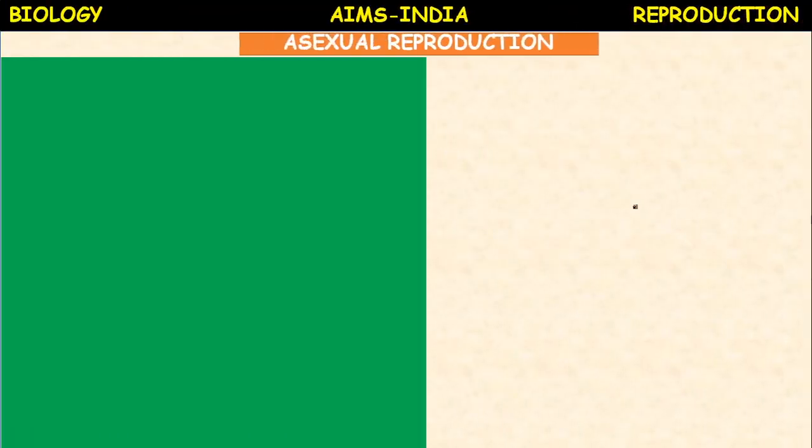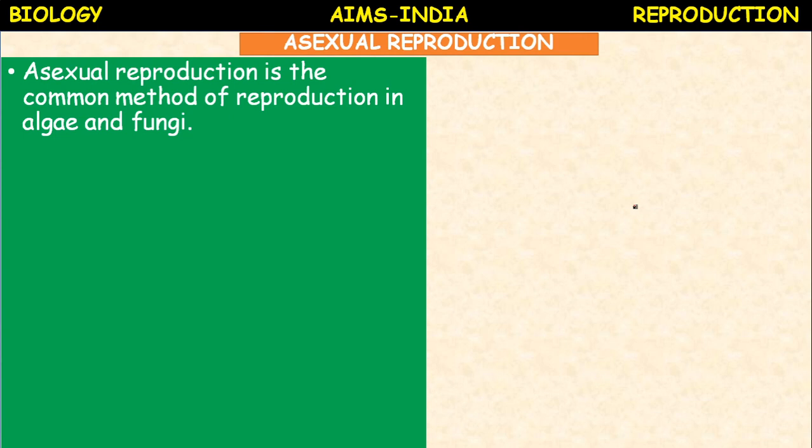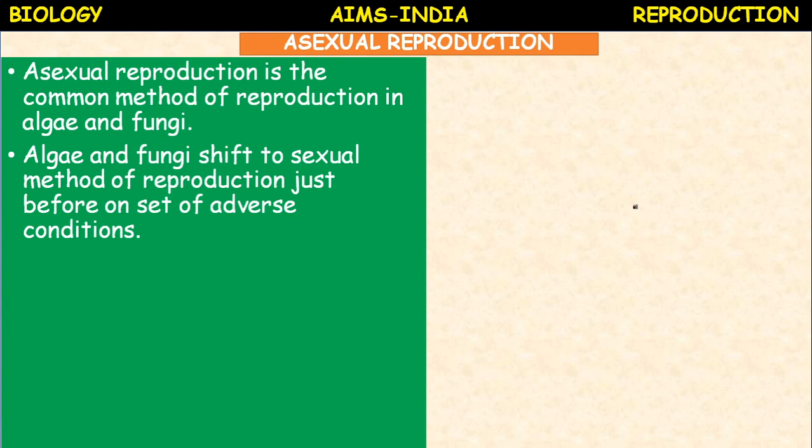There are so many advantages by means of this vegetative propagation or asexual reproduction. Asexual reproduction is a common method of reproduction in algae and fungi. Algae and fungi shift to the sexual method of reproduction just before the onset of adverse conditions. What does it mean?